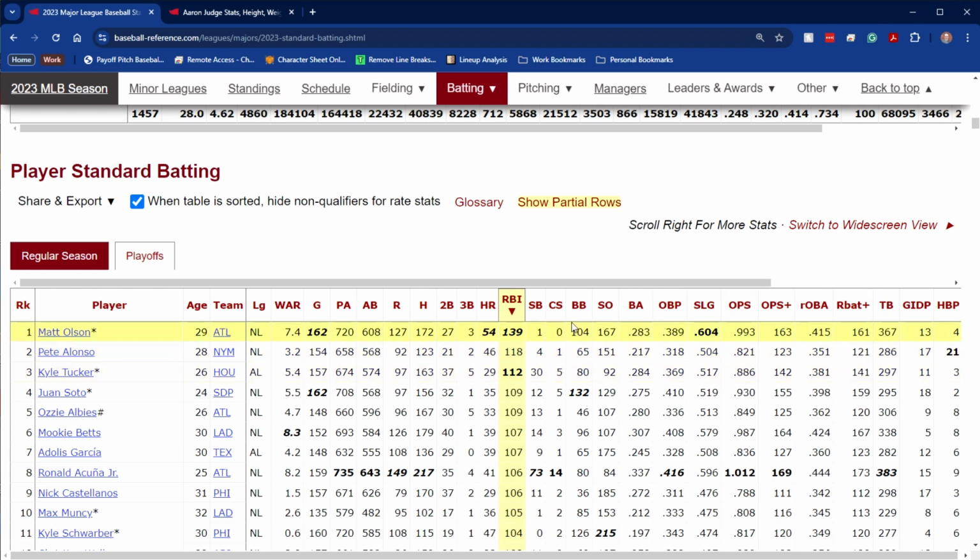Next up, we have SB, stolen bases. That's when a base runner takes a base he's not entitled to, because he steals the base, right? Now, a couple of little quirky things: it must be during an attempt to steal. So if you're on first base, you're making no attempt to steal, and there is a passed ball or a wild pitch, meaning a ball got by the catcher, and you go to second on that play, you don't get a stolen base there. You weren't attempting to steal.